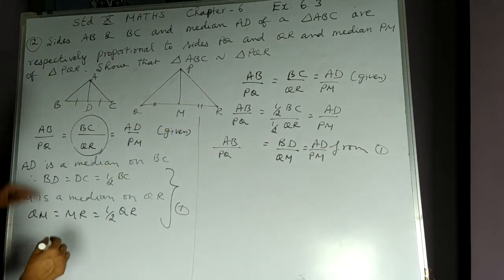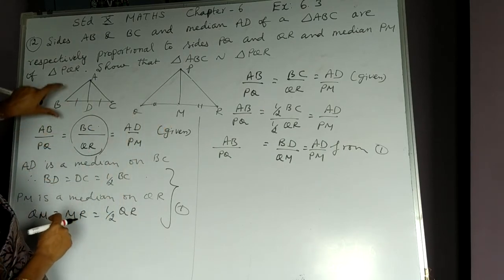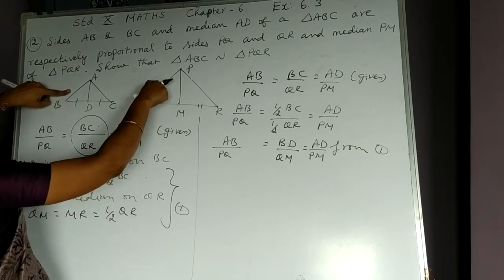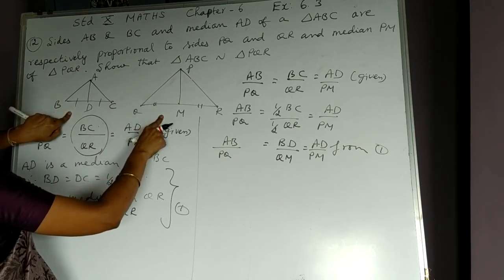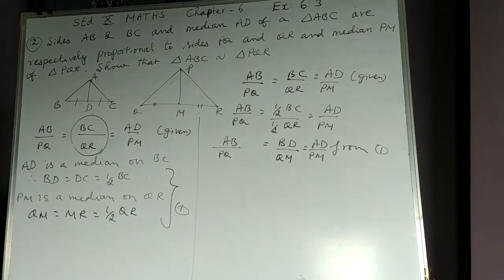So first I am intending to prove these two triangles are similar. Two sides are proportional: AB upon PQ is equal to BD upon QM, and AD upon PM is also proportional. Using this, we are going to prove angle B is equal to angle Q. Which two triangles can we easily make out?